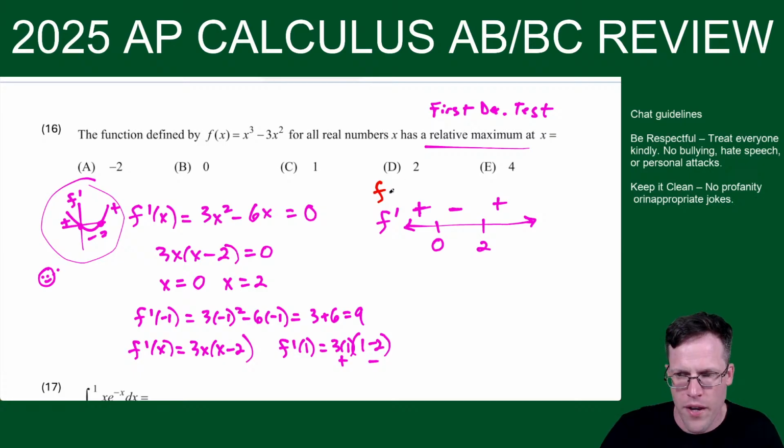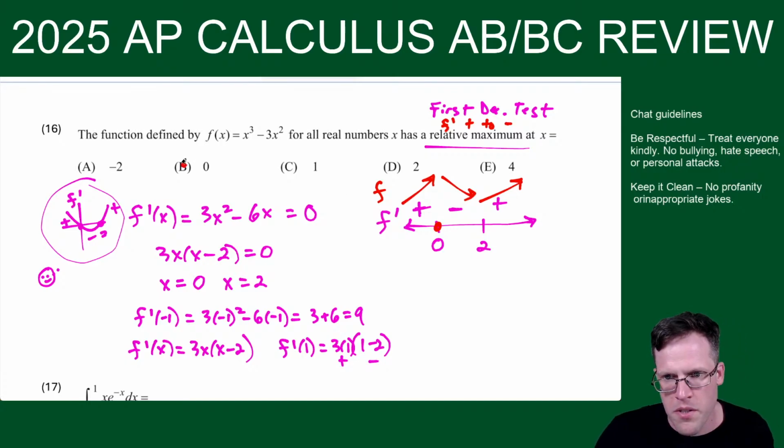And now the behavior of f: if f prime is positive, f is going up. If f prime is negative, f is going down. And if f prime is positive, once again, f is increasing. So a relative maximum occurs when the first derivative changes from positive to negative. Okay, so that's why it's going to happen here at 0. So 16 should be choice B. All right, if they asked us, where is there a relative minimum, we would say at x equals 2. Okay, f would have a relative minimum at x equals 2.